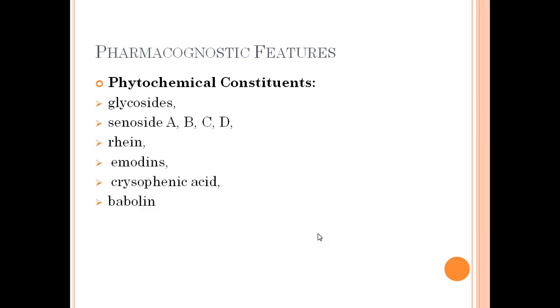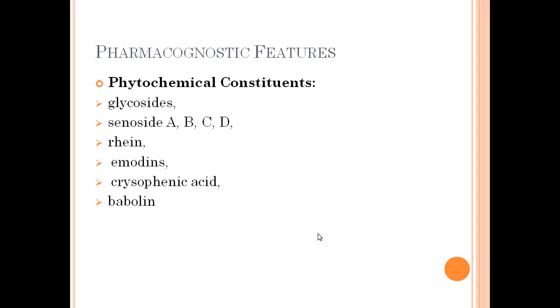Now, coming toward the pharmacognostic features. First of all, we will look at the phytochemical constituents that are present in senna. It contains a larger amount of glycosides. Glycosides are those secondary metabolites which consist of two parts, a glycon and an aglycon part, or you can say any group is associated with sugars.